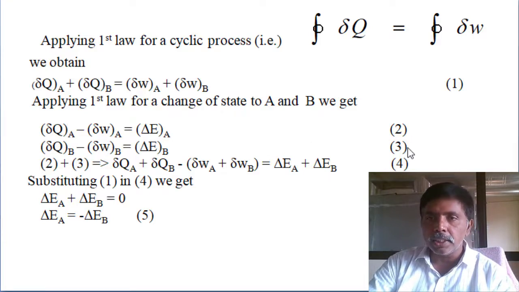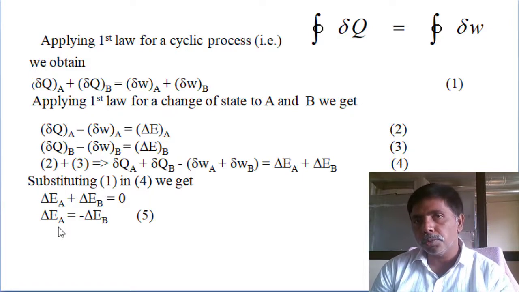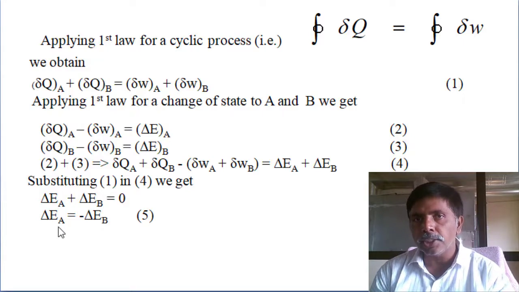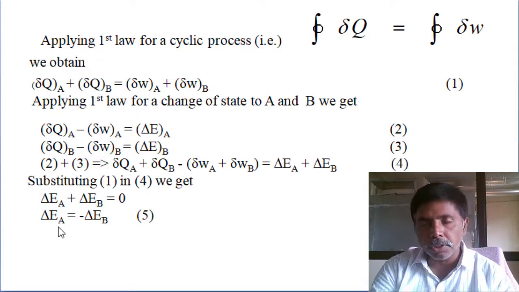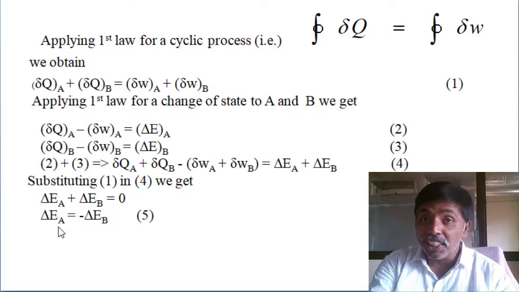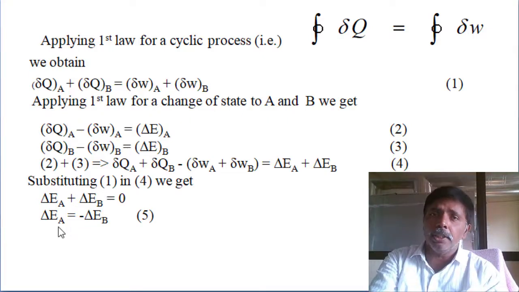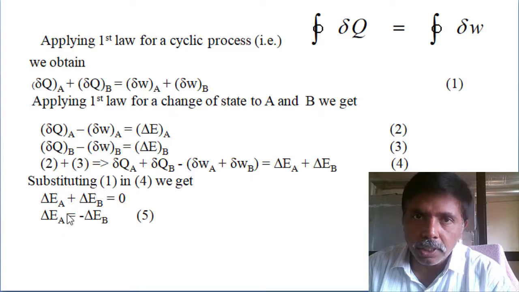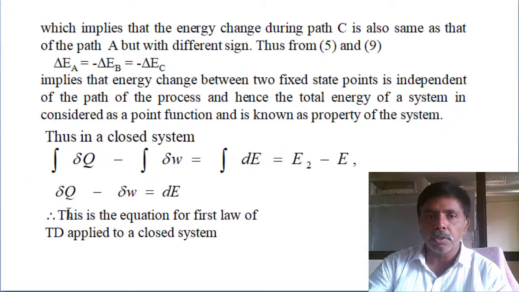Then you add the second and third equations and get the final equation. Already by application of cyclic operation, dou Q process A plus dou Q process B equals dou W process A plus dou W process B. Then we can cancel these two. Change in energy at process A plus change in energy at process B is equal to 0. Then change in energy at process A equals change in energy at process B. The magnitude is not changed, only the direction is changed, because one is forward and the other is in reverse direction for the cycle. So change in energy is a point function. It is a property, not a path function. I think with this derivation we can conclude this.